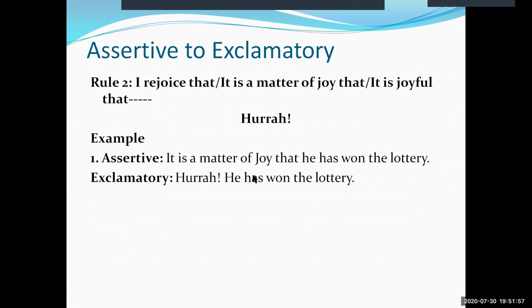You should make sure that you use the note of exclamation over here just after hurrah, and then the immediate letter should be in capitalized form, whereas the ending part of the sentence will have a full stop.